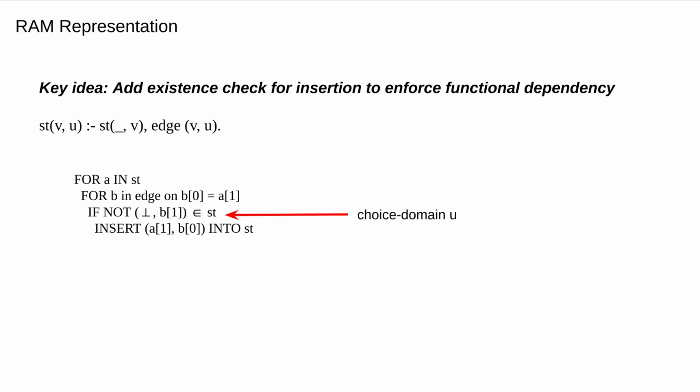Search in the relation ST and check if there already exists a tuple that ends with B1. The underscore symbol here means it will match with any value. Finally, if the existence check passes, the insertion will be made. Here, the existence check is pretty cheap thanks to the highly tailored B-tree data structure Soufflé has. Notice the representation here is simplified for demonstration.